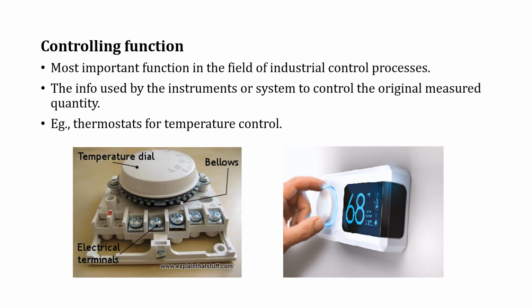Where can we use a thermostat? For example, in an AC. We can set a temperature for cooling the room below the room temperature. That setting point of the temperature is called the controlling function.